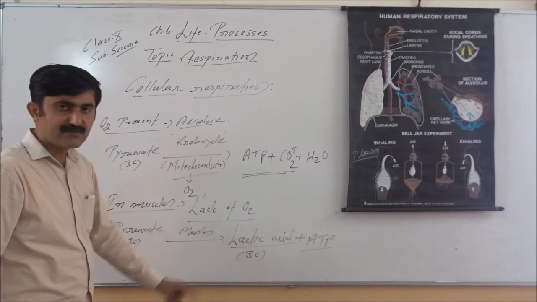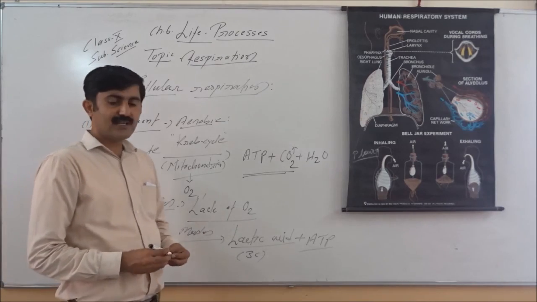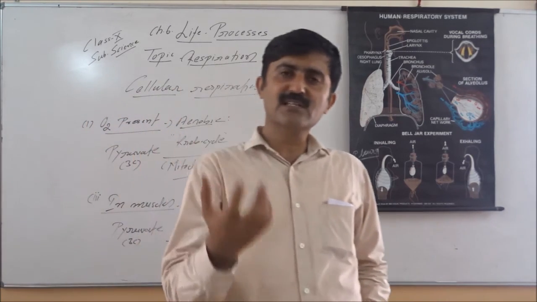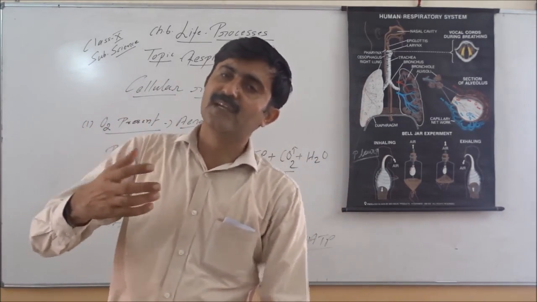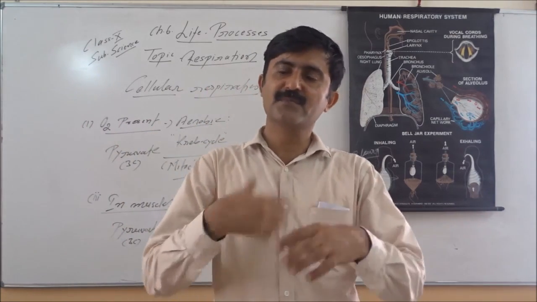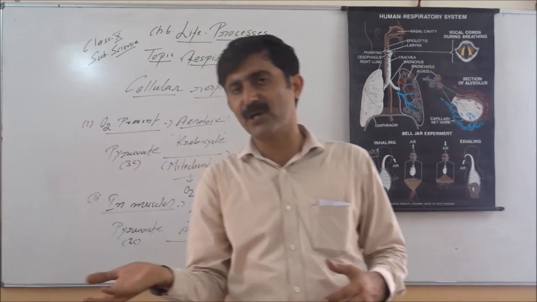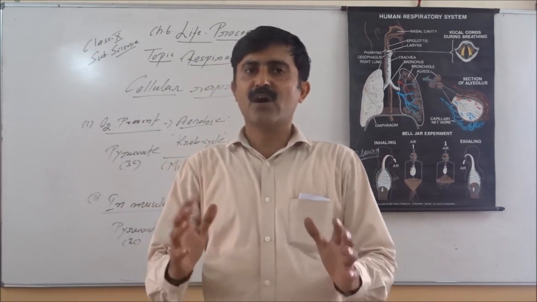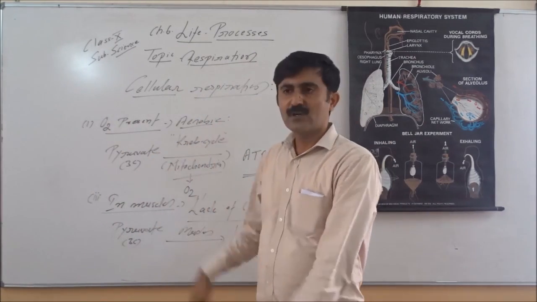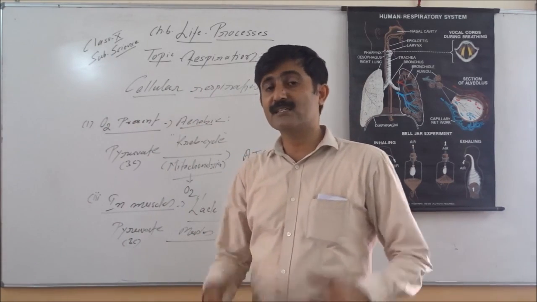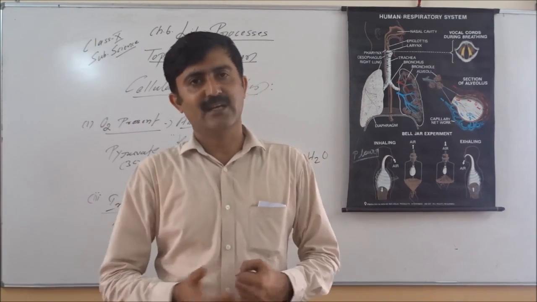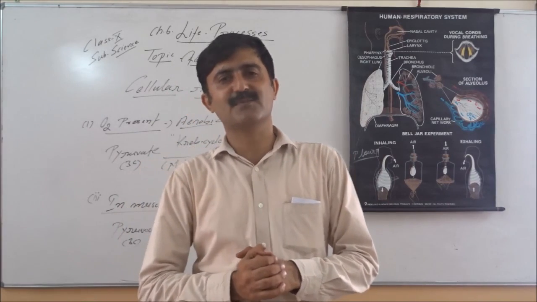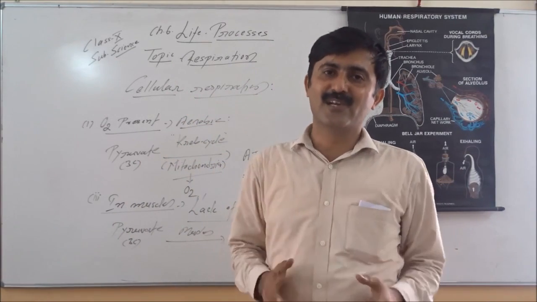The name of the acid is very important, lactic acid. This lactic acid accumulates in our muscles and that causes the cramp, that leads to fatigue. And after some time, this lactic acid again converts into the pyruvic acid, and our muscles become normal. This is how the breakdown of glucose takes place inside our cell, and it generates the energy. So that is all about respiration and cellular respiration. Thank you.